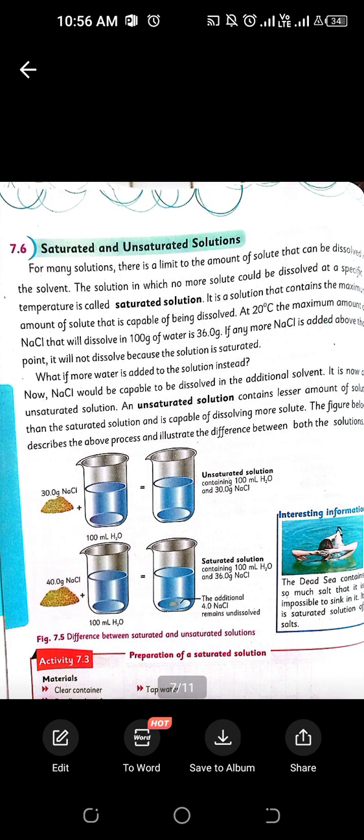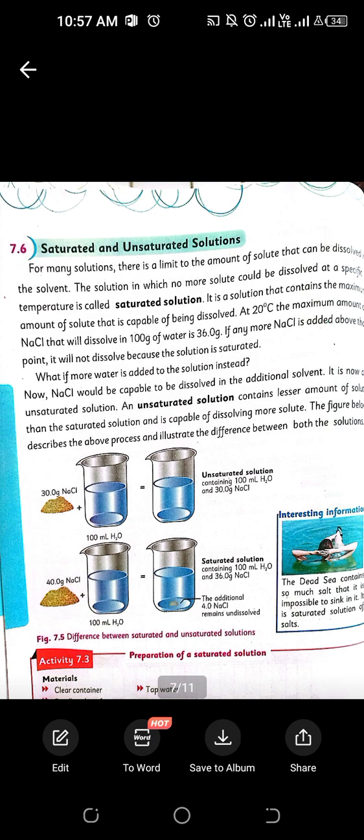Now we have saturated and unsaturated solutions. So basically, take the example of a glass of water. It has a capacity to dissolve a minimum and maximum amount of solute. If I want to prepare a sugar solution, a glass of water is capable of dissolving 2 tablespoons of sugar in it properly. And if I add 5 tablespoons of sugar to a glass of water, obviously it will not dissolve properly.